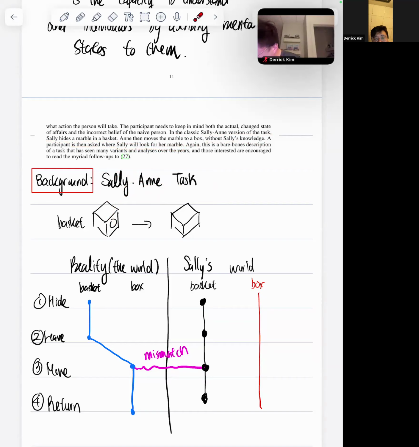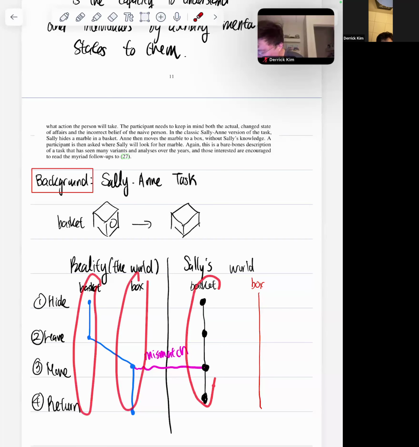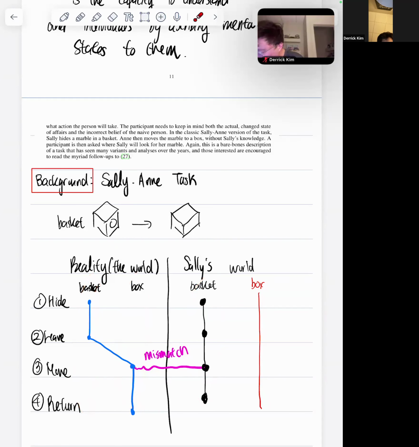What's going on is this is Sally's world, and this is reality, given that this is a basket and the box. In Sally's world, Sally did not see the ball moving to the box. So in reality, the basket is empty after you move it, but in Sally's world, the ball is always in the basket.